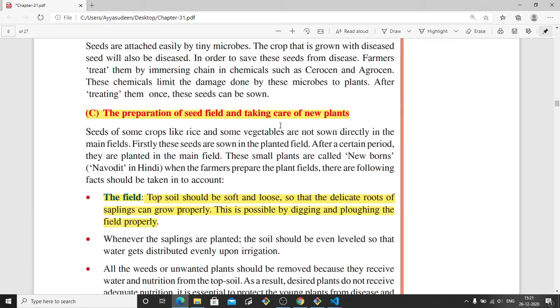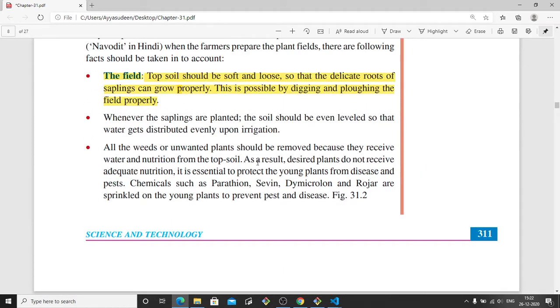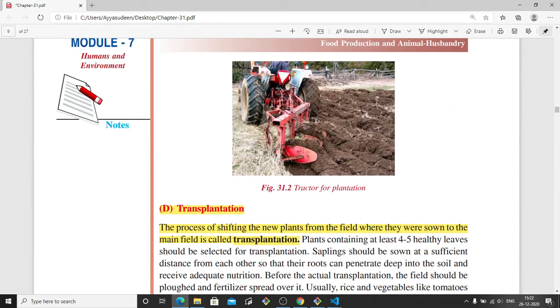Then the preparation of seed field and taking care of new plants. The seed field has to be prepared well so that the seed grows well, and also new plants have to be taken care of. After the plants grow, they have to be protected from pests, insects, and all other things that stop or interrupt the growth of the plant. Okay. The topsoil of the field should be soft and loose. It should not be tough. Otherwise, the shoot cannot come upwards. So that has to be done properly, and the unwanted weeds have to be removed.